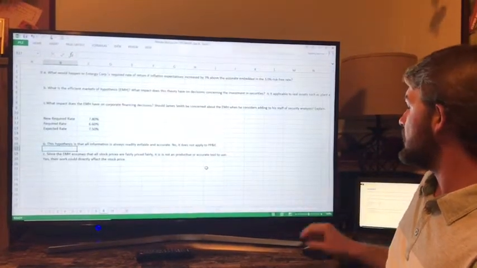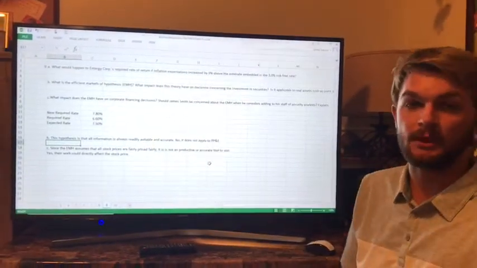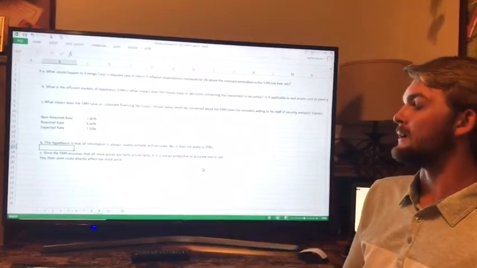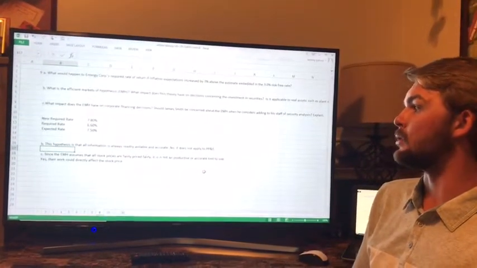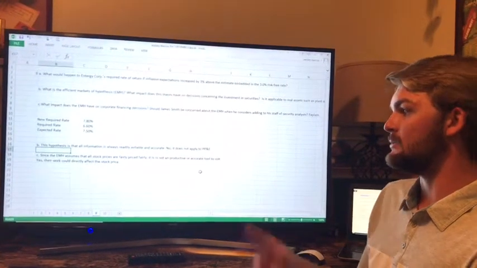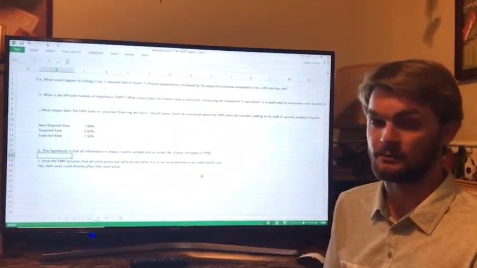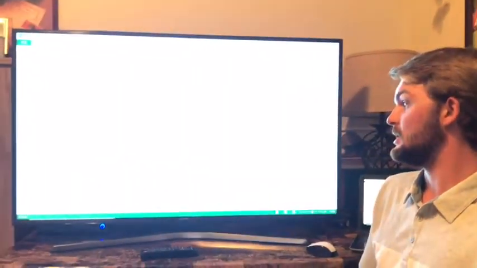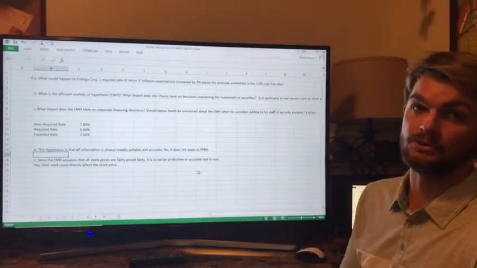Is it applicable to real assets such as plant, property, and equipment? It is not. What impact does EMH have on corporate financing decisions? Well, since EMH assumes that all stock prices are fairly priced, it has a negative effect on investing decisions. It is not a productive or an accurate tool to use for investing.